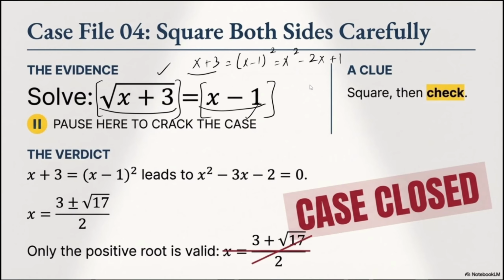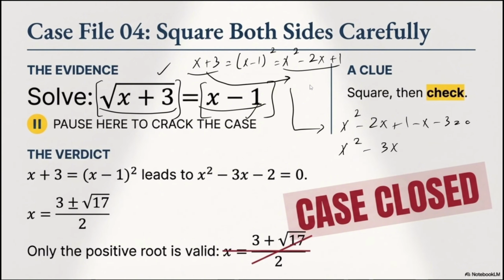So far I do have this answer. And finally, I have to rearrange everything in order to reach one quadratic equation. So x² subtracted by 2x plus 1. I'm going to move all of the numbers to this side, subtracted by 3 equals 0. So I do have x² subtracted by 2 equals 0. So I do have it as this.